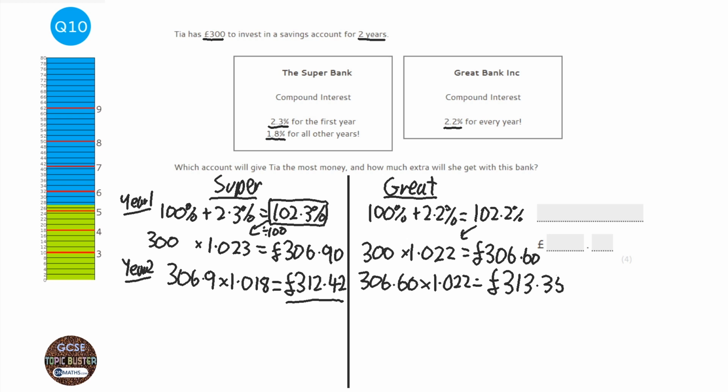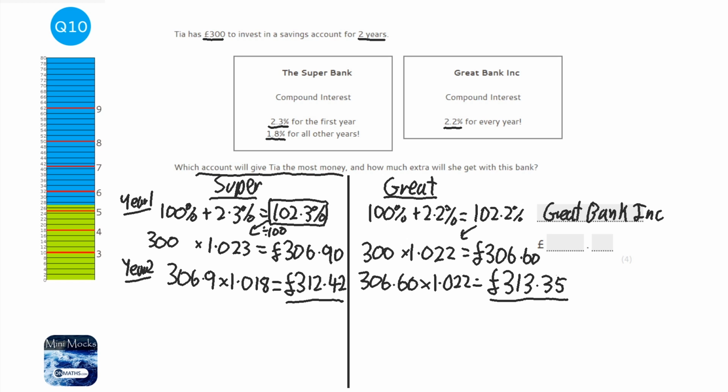Okay, so it says which account will give her the most money. Well, looking at that, it's going to be the super bank. And when you're writing down an answer, make sure you write down the full name. Oh, it's not going to be super bank, it's going to be the Great Bank. Look at that. So Great Bank Inc. And it says by how much.